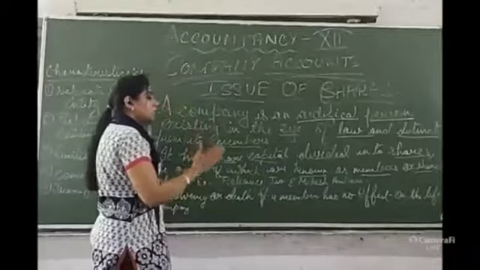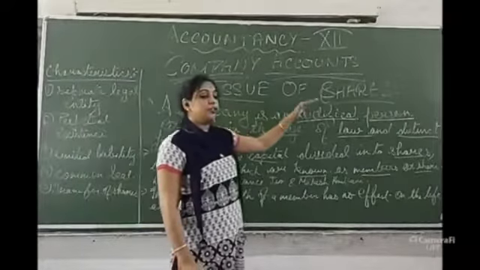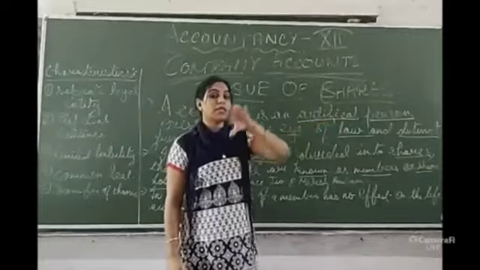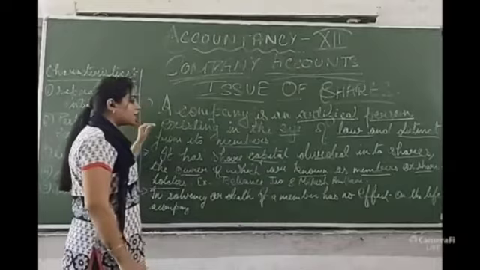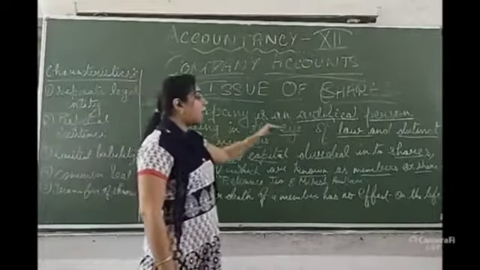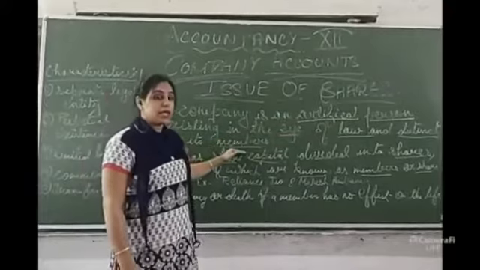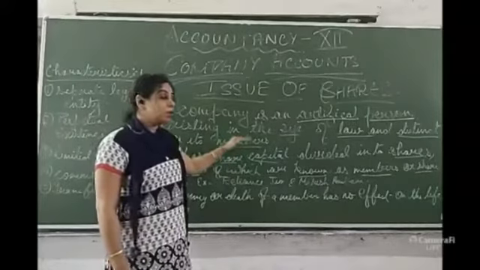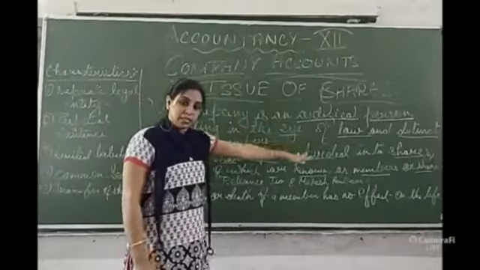A separate legal entity. So a company is an artificial person where the owner is very different from the company. So it is existing in the eye of law and distinct from its members. That is why I am saying that a company is a separate legal entity.